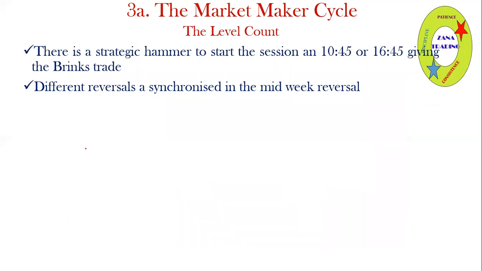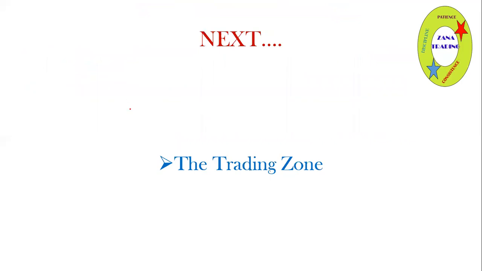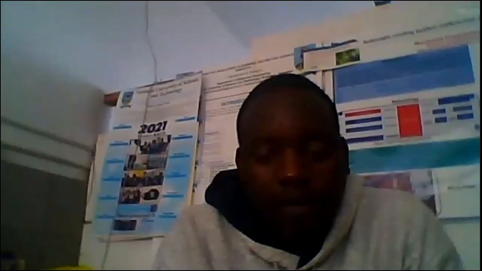So there is a strategic hammer, normally at around 10:45 and also around 16:45, which gives what is called the Brinks trade. So different reversals would be synchronized in the midweek reversal. So that's basically the market maker cycle that I was describing in this. Unless we have some questions.